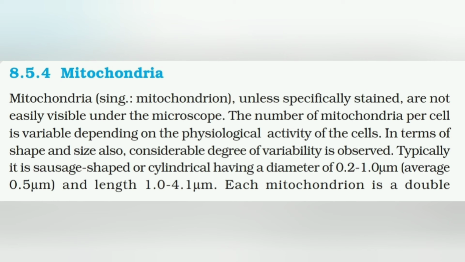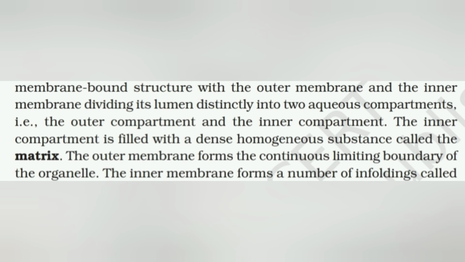Next organelle is mitochondria. Singular is mitochondrion. Unless specifically stained, they are not easily visible under the microscope. The number of mitochondria per cell is variable depending on the physiological activity of the cell. In terms of shape and size also, considerable degree of variability is observed. Typically, it is a sausage shape or cylindrical, having a diameter of 0.2 to 1 micrometer and length 1 to 4 micrometer.